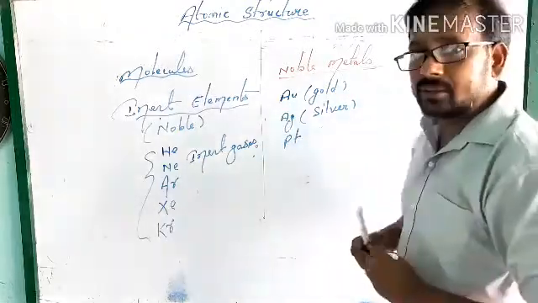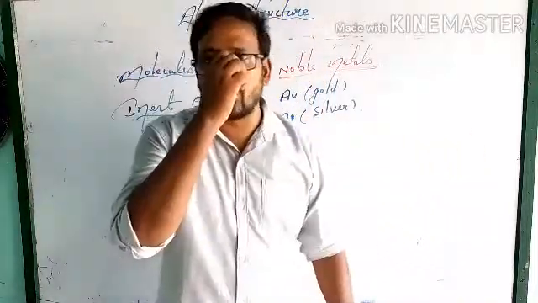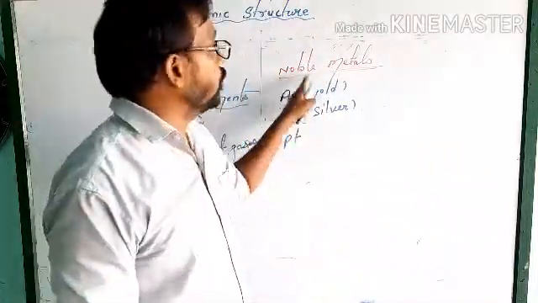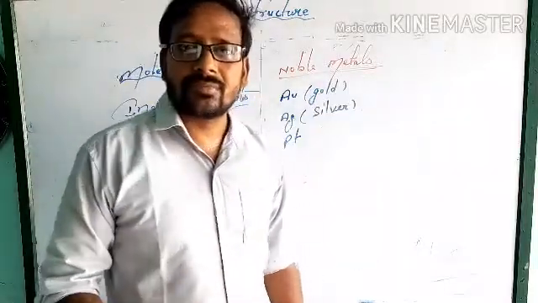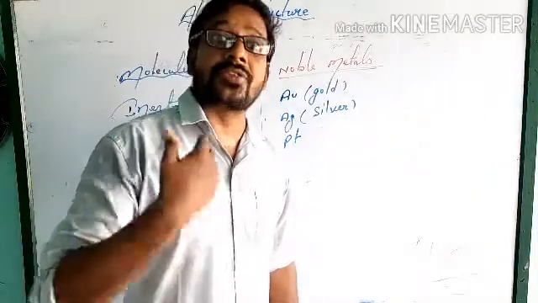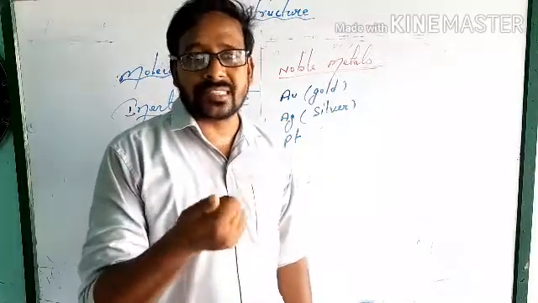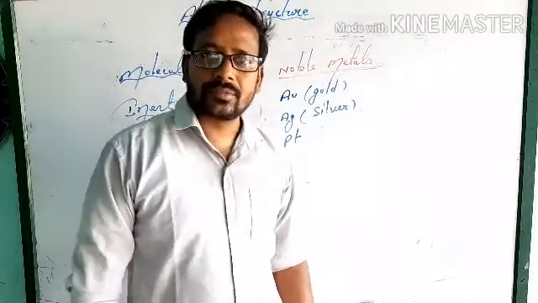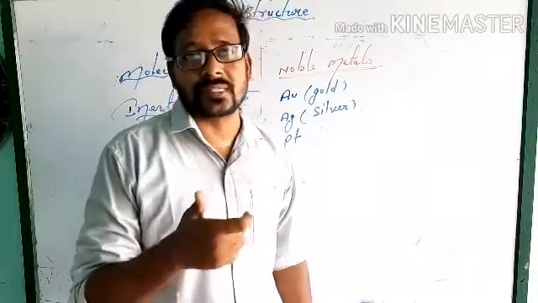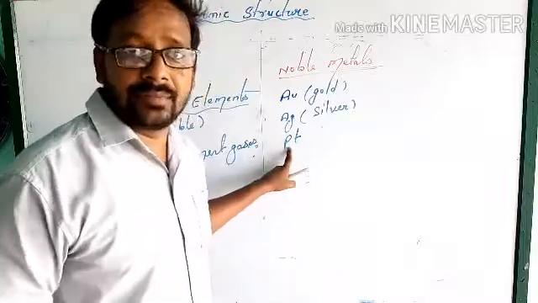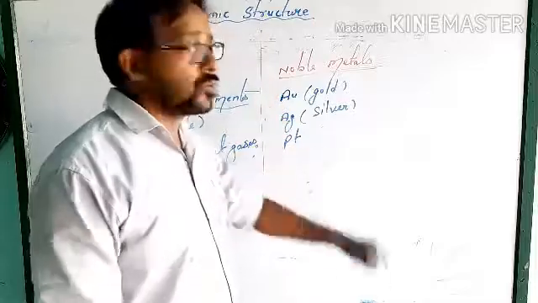These are three metals which are present in elemental form. They do not react. That's why they are called noble metals, and that's why they are very expensive. Because of their least reactiveness, they do not lose their lustre, their shining property. Gold never loses its shine, that's why it is very expensive. Platinum is the least reactive, called white gold, and it is more expensive than gold.